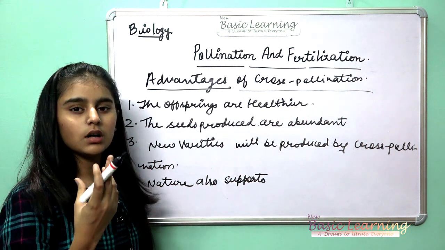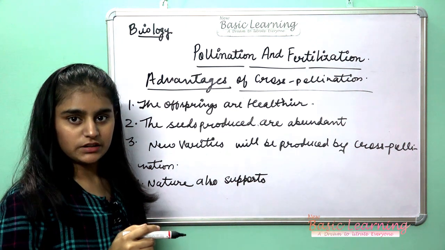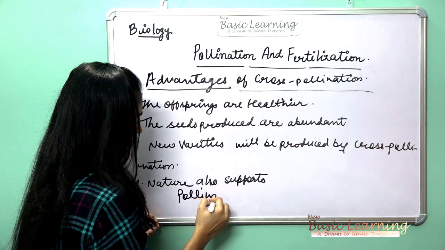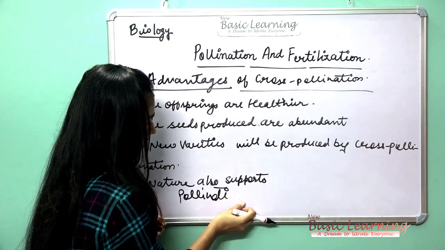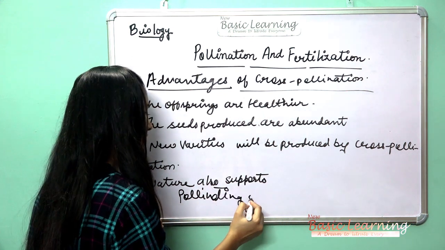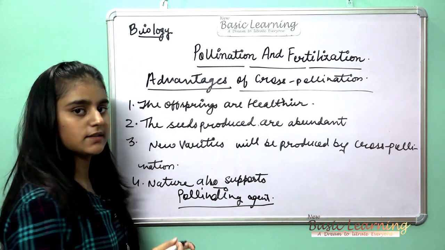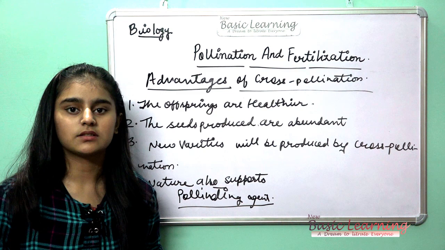Pollinating agent means insects. So nature supports and pollinating agents.